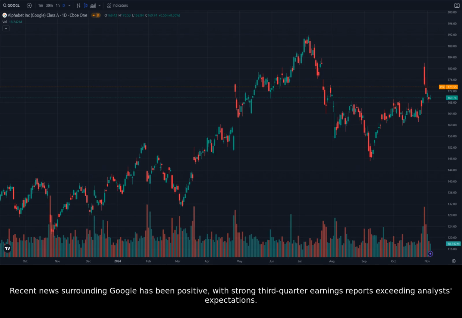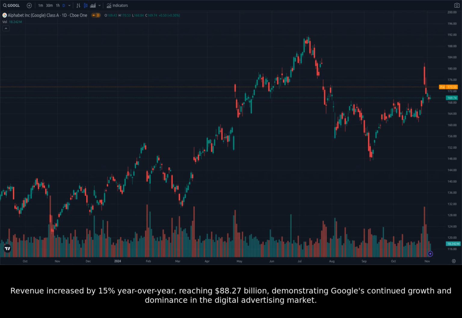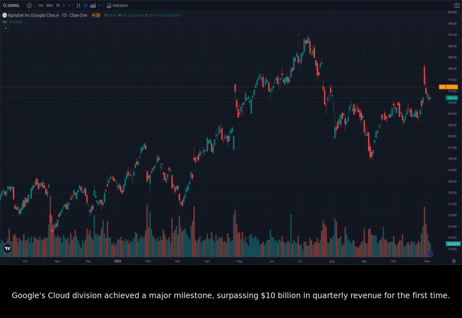Recent news surrounding Google has been positive, with strong third-quarter earnings reports exceeding analysts' expectations. Revenue increased by 15% year-over-year, reaching $88.27 billion, demonstrating Google's continued growth and dominance in the digital advertising market. Google's cloud division achieved a major milestone, surpassing $10 billion in quarterly revenue for the first time.